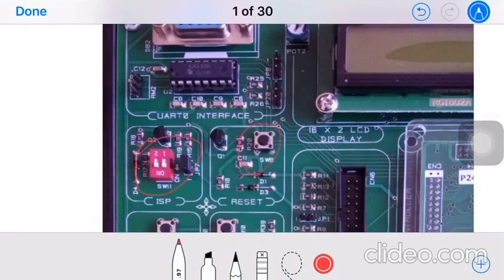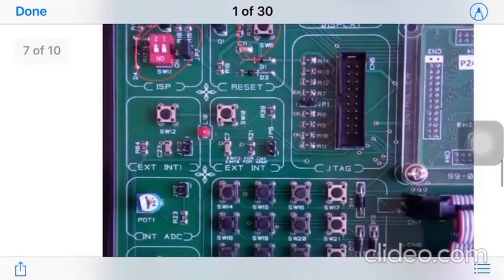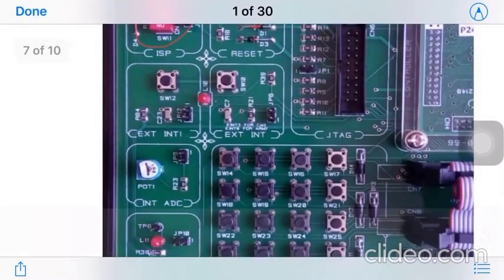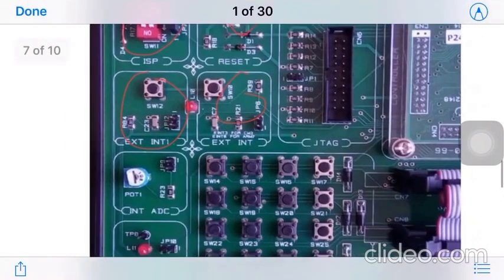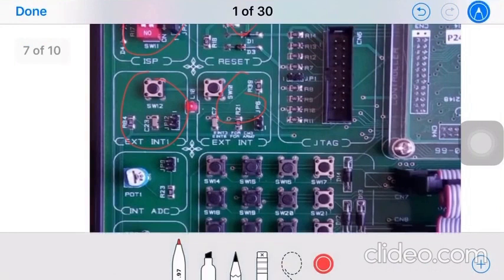So if we reset our microcontroller, it will start executing the program from the first. Then we have this external interrupt, one external interrupt, that's what we have. Then internal ADC, analog to digital converter. We have this analog to digital converter here, right?